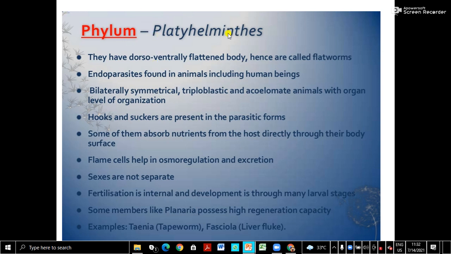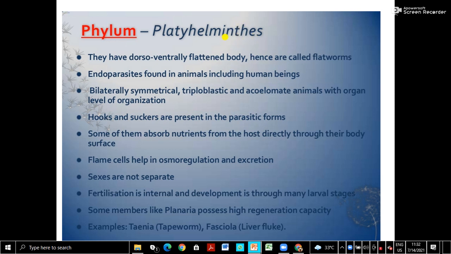In the last videos, we have learnt the first three phyla, that is Porifera, Cnidaria and Ctenophora. So we will learn today the fourth phylum of the animal kingdom, that is Platyhelminthes. Now Platyhelminthes are more advanced than the other three phyla, though they are also primitive animals, but a little more advanced than the first three phyla.